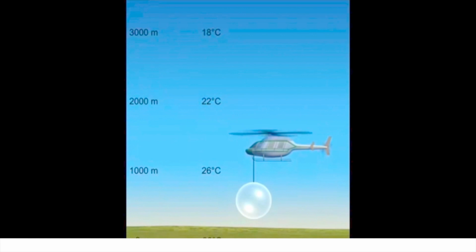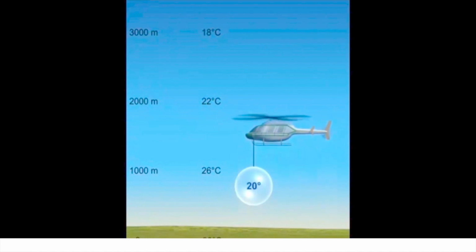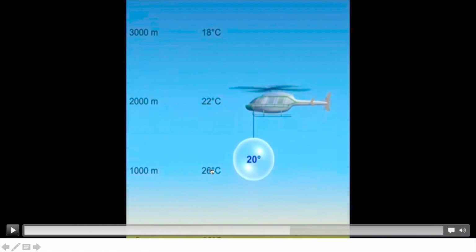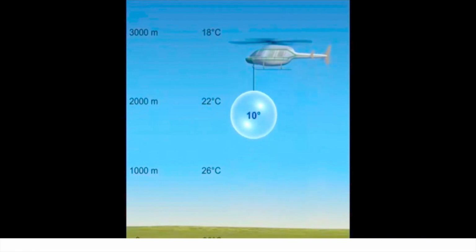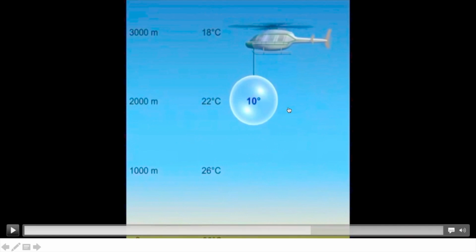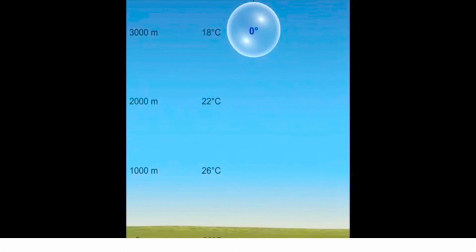Now it requires something to move up. That's why there is a helicopter. It never moves up on its own. So it requires some vertical force. Right now it is 20 degrees. See, at 1000 meters we have 26 for ELR. For DALR it is 20 degrees only. 20 degrees for the parcel, it is less than the surrounding. See, and it is expanding too because of less pressure. Again at 2000 meters the temperature of the parcel is less than the surrounding. Here it becomes 0 degrees.